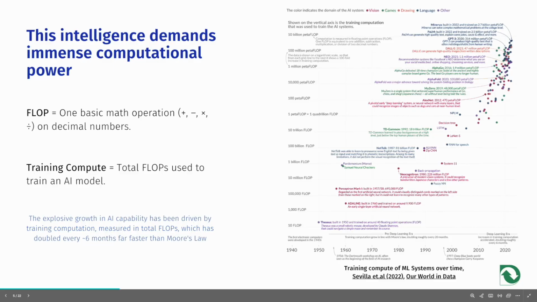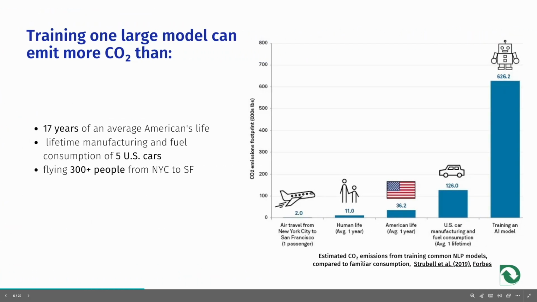Now, let's look into the amount of carbon emissions from training an AI model. The energy demands of modern AI carry a significant environmental cost.